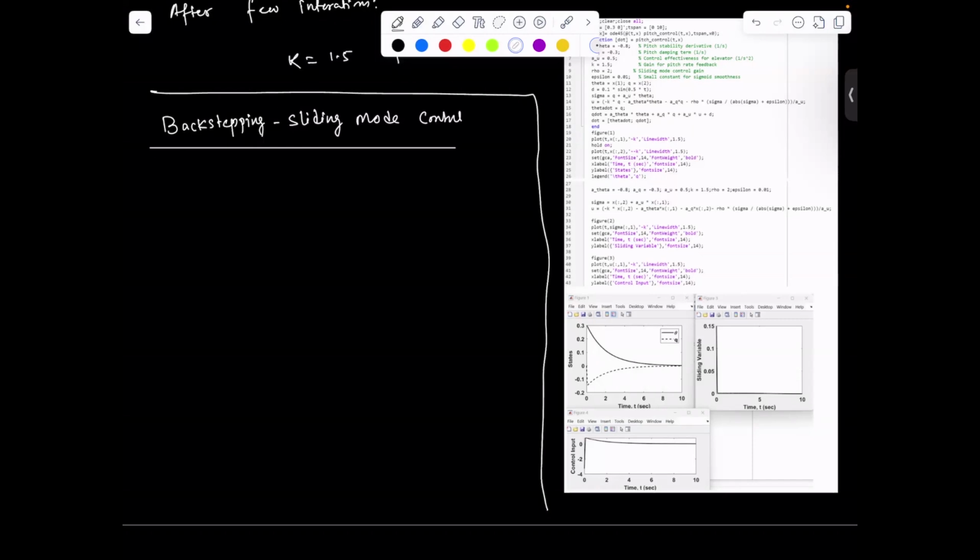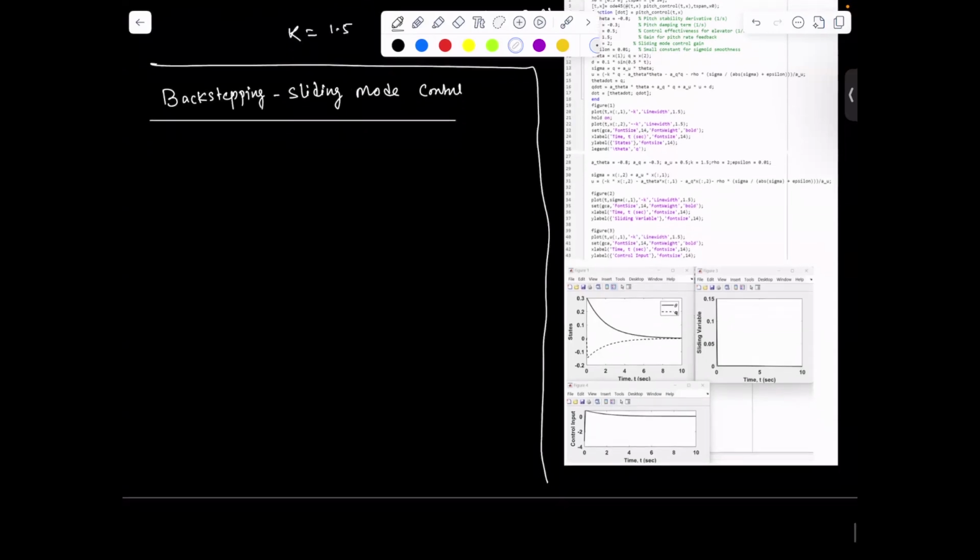Here we'll define the surface as well, and also we'll use that surface for the backstepping control concepts. As of now, we have covered the backstepping approach and the sliding mode approach. Now we are going to combine them together to come up with robust controls.